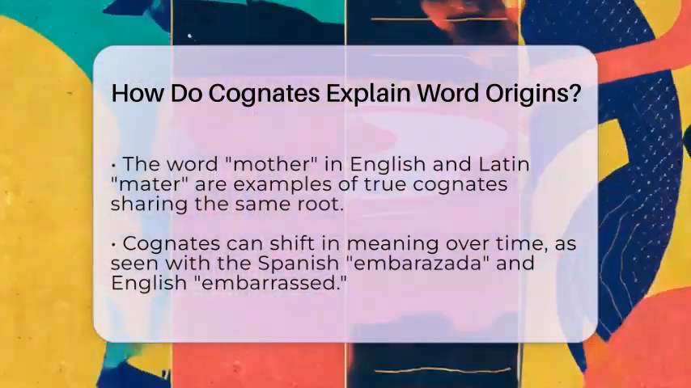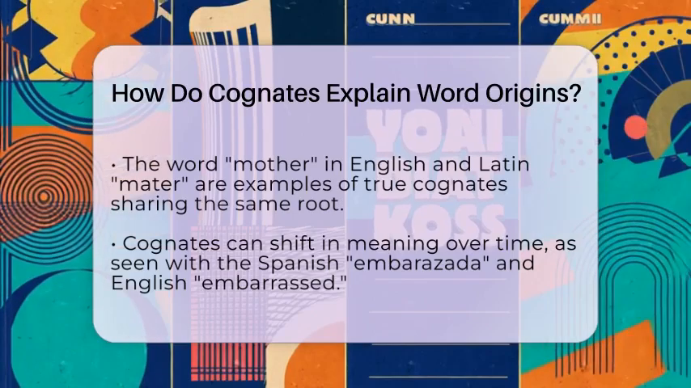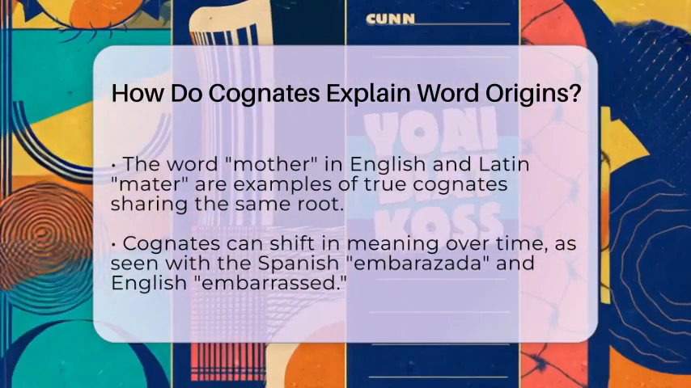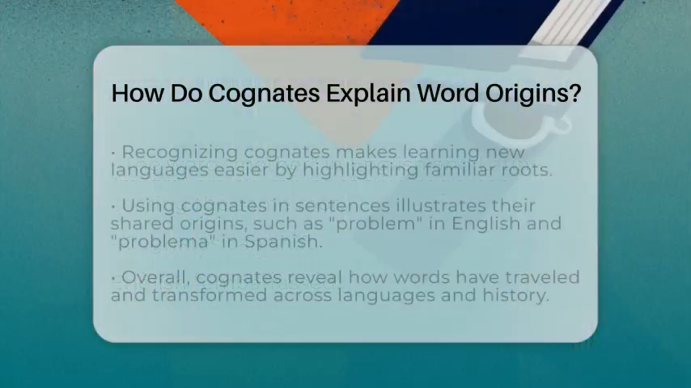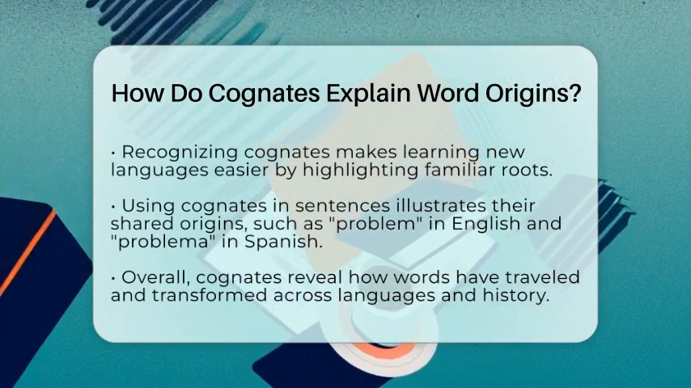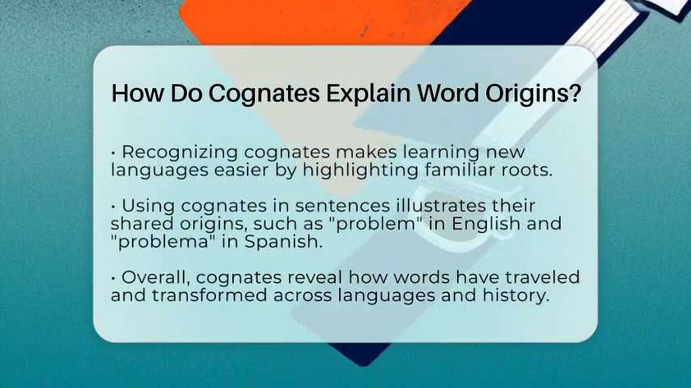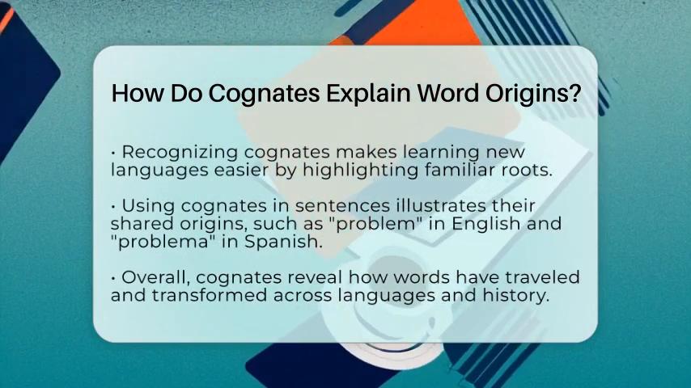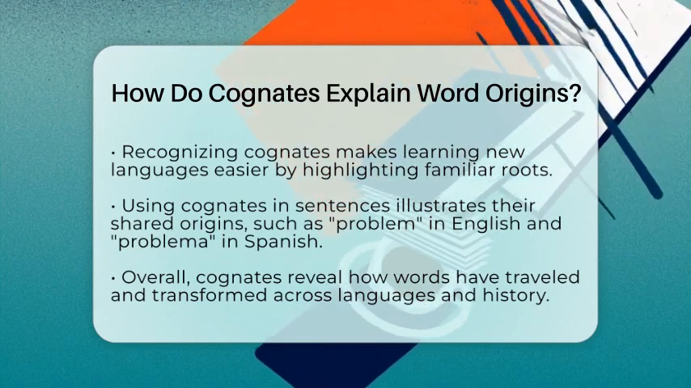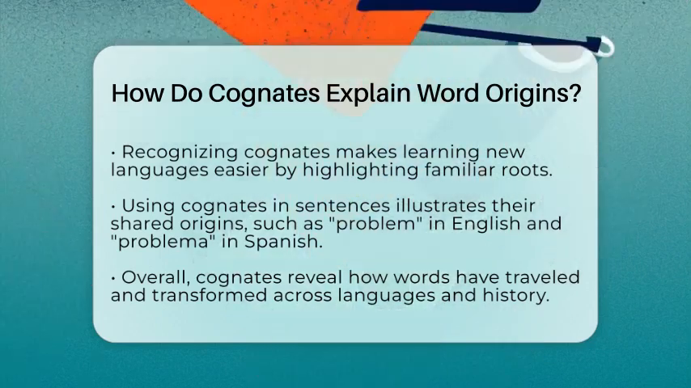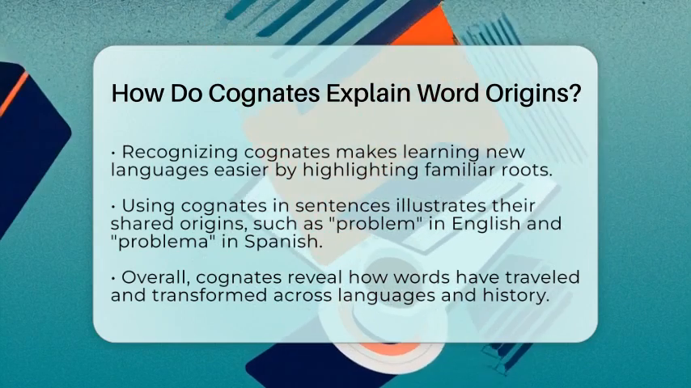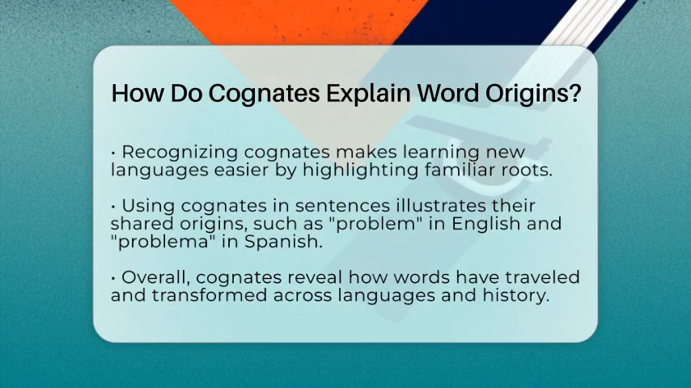In short, cognates reveal the shared roots of words across languages. They show us how words have evolved and changed over time. When you see a word in one language, knowing its cognate can help you understand its origin and meaning better. Using cognates in sentences makes this clearer. For example, the problem is difficult to solve in English and el problema es difícil de resolver in Spanish. Both problem and problema come from Latin, showing their common origin.